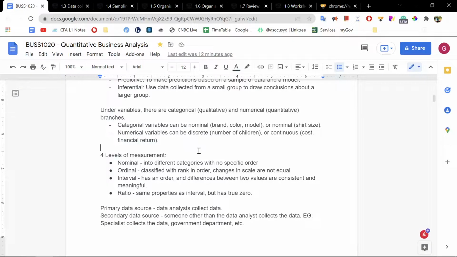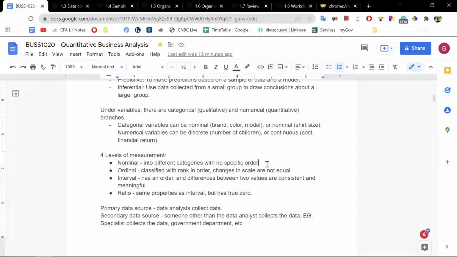Okay, so some vocabulary and basic levels of measurement. We have 4 levels of measurement, which go from the broadest to the narrowest. Nominal level of measurement basically puts variables into different categories. So for example, we have growth index funds, value index funds, and momentum index funds. So what we are doing here is putting these variables into different groups. This is what we call nominal measurement.